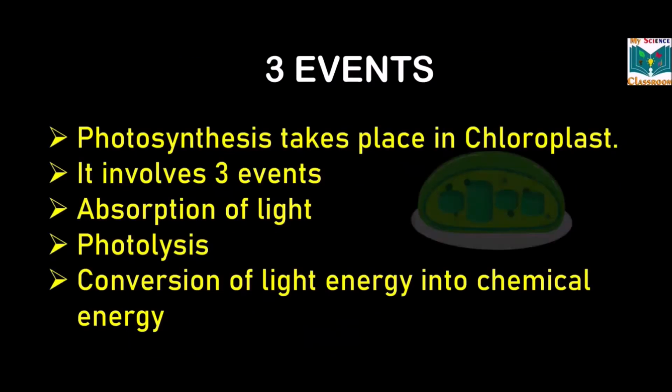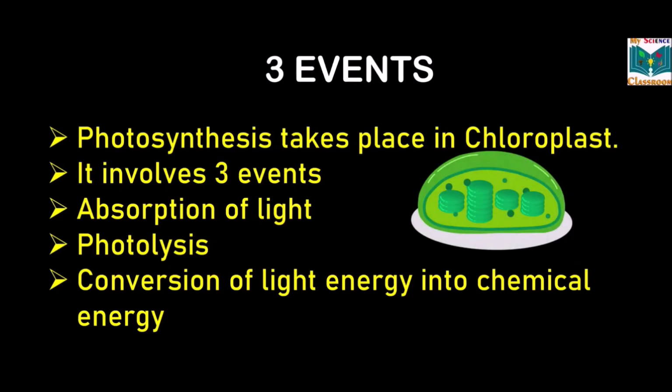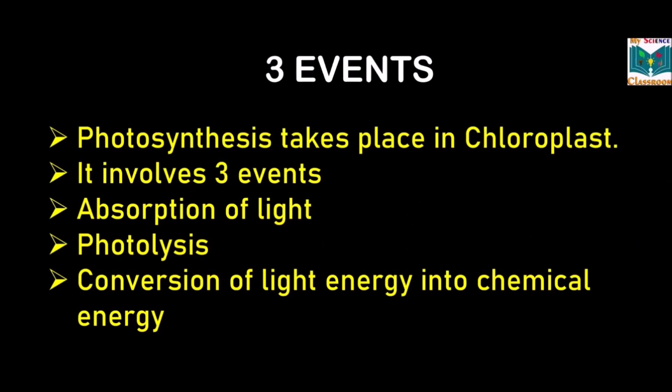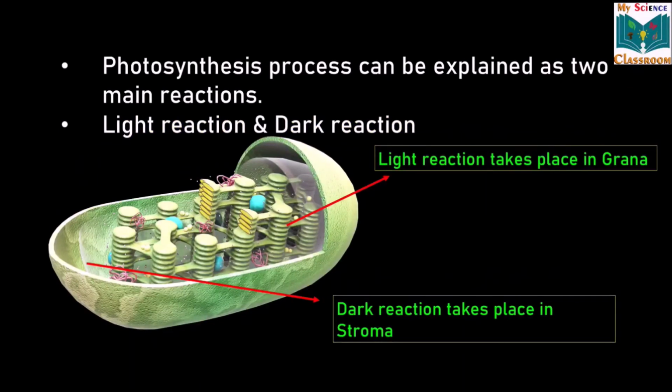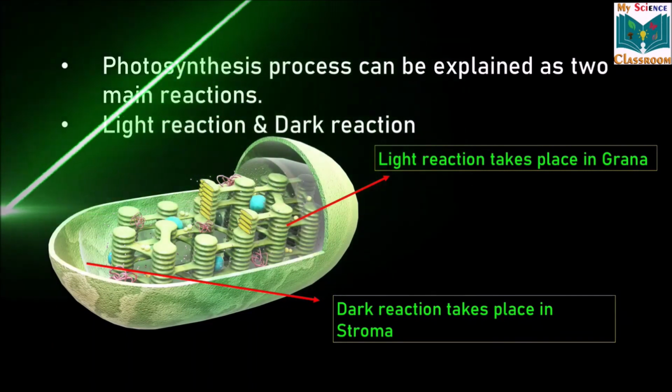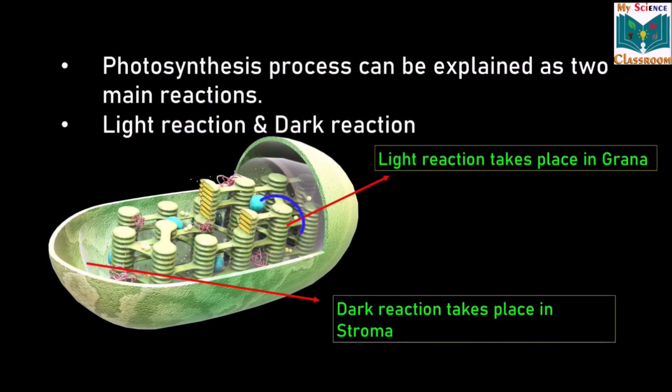Photosynthesis takes place in chloroplast. It majorly involves three events. The first one is absorption of light, photolysis, and conversion of light energy into chemical energy. Photosynthesis process can be explained as two main reactions, light reaction and dark reaction. Light reaction takes place in grana, whereas dark reaction takes place in stroma.